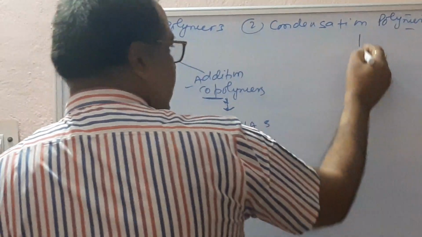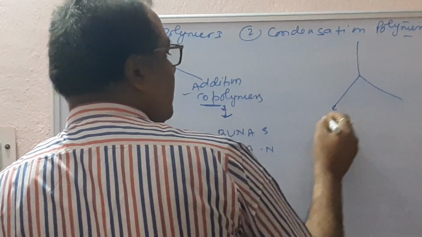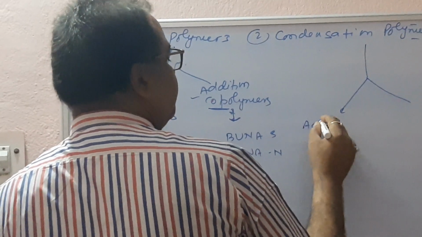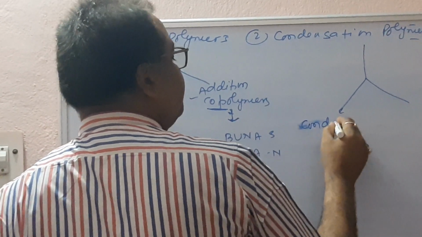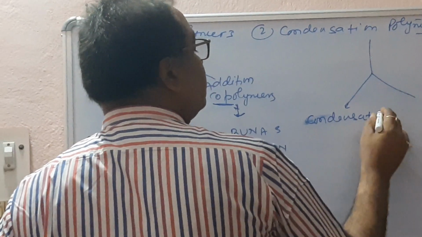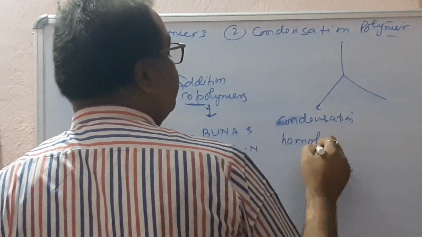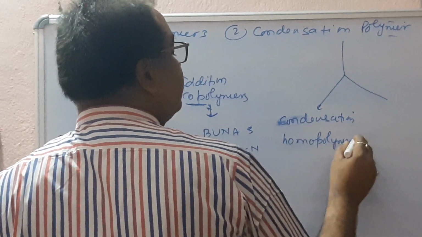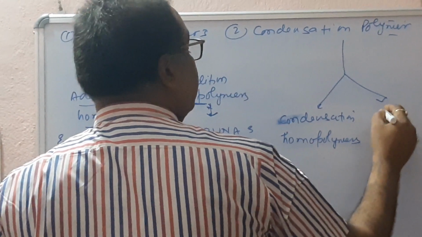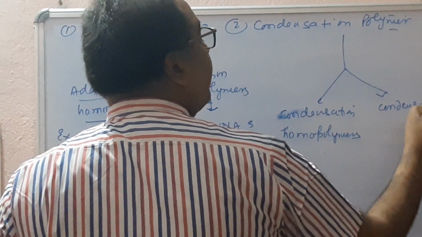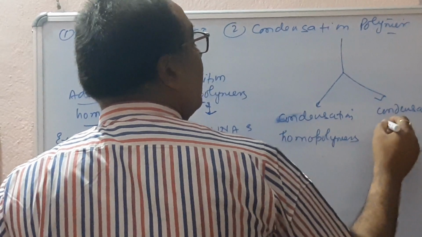And condensation polymers are also classified into two groups: condensation homopolymers and condensation copolymers.